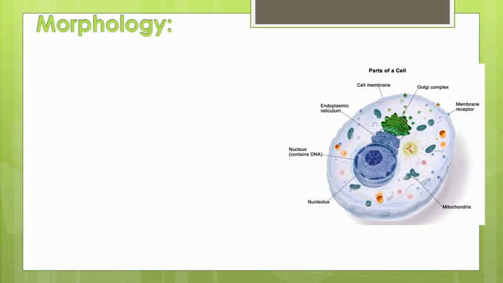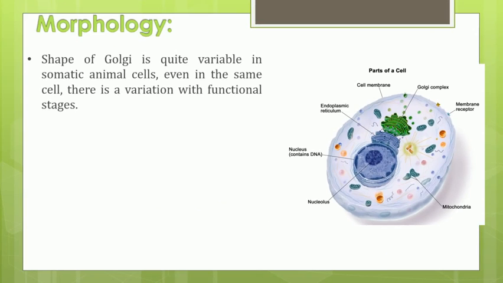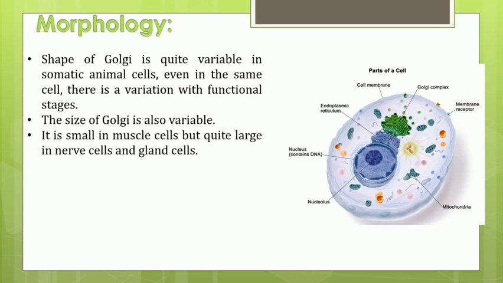Now let us study the morphology of the endoplasmic reticulum. Morphology of the Golgi complex. The shape of the Golgi complex is variable in different kinds of cells. Within the animal cell also, it could show different shapes according to the different stage of that particular cell. The size of the Golgi is variable. It is small in size in the muscle cells, but it is quite large in the nerve cell as well as the gland cells.